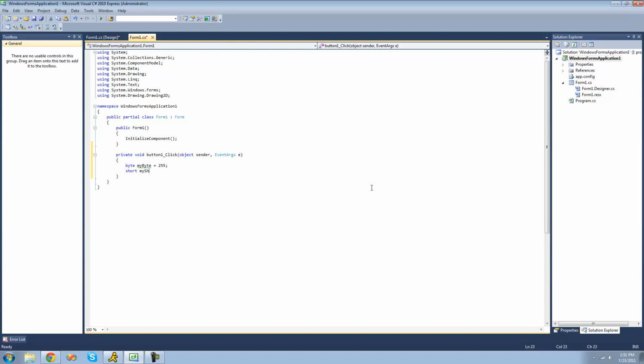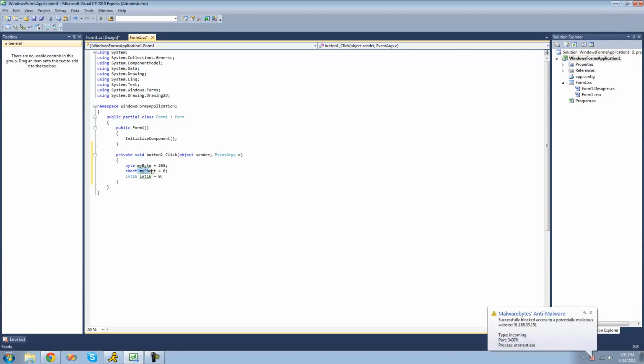So let's call it my short right here. Just set that equal to 0. Alright, and another way to represent a short is called an int 16. And that's just basically another way of saying a short. So this 16 in this int basically just represents how many bits are inside of it. So it would just be an int 16 or a short. So a 16-bit integer. So I'll just call this int 16 here, set equal to 0.